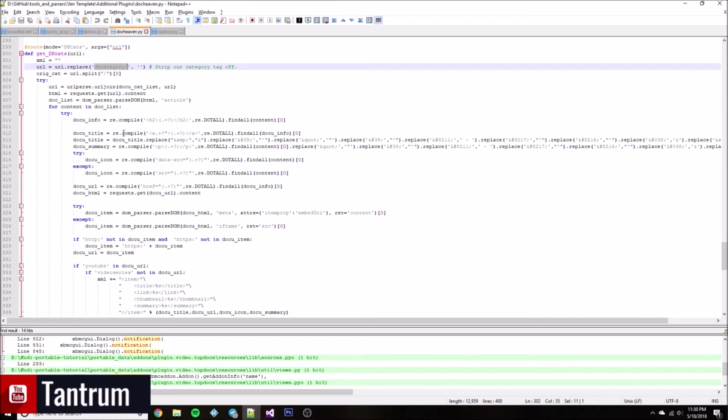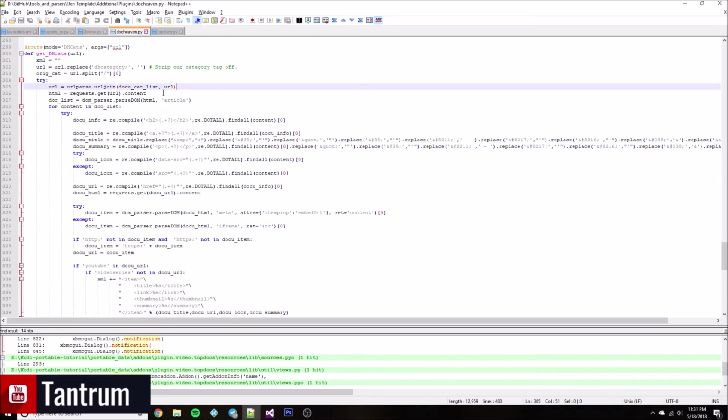So all it has to do is pull this part off, which is what you see with the replace, and the rest of it is just the regular base URL. If you see here, I combine what's left with the documentary category list URL, and it's that simple. It's clean, it's quick, it's easy, and if they add a new category, you can just click on the link in your browser and see what that last part is, and that's what you need to use in your XML.